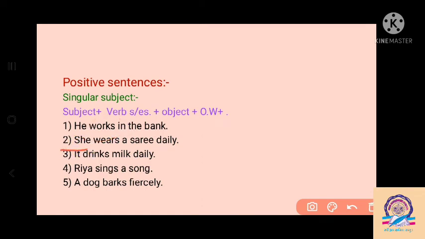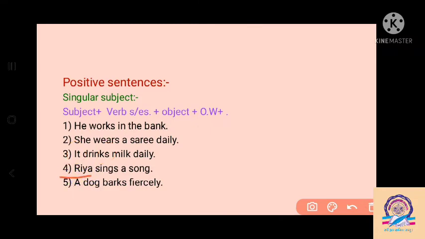Then, she wears a sari daily. See, by seeing she, we have to apply s after the verb here. Then by seeing it, we have to apply s to the verb drinks here. So we can say that the second position is the verb. The sentence begins with the subject, then the second position is the verb. So if the subject is he, she, it or one singular noun, we have to apply s or es. So by seeing it, we have to add s here.